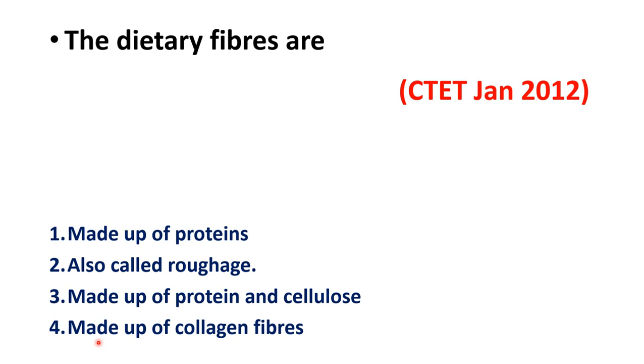Option 3, made up of protein and cellulose. Option 4, made up of collagen fibers. This question appeared in CTET January 2012, and the correct answer is option 2, also called roughage. The dietary fibers are also called roughage.